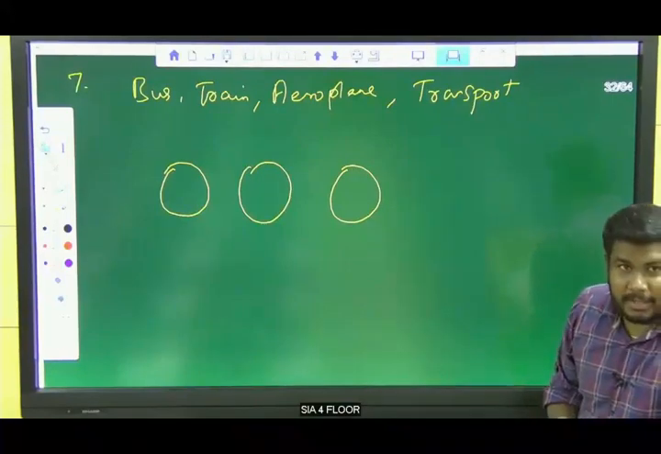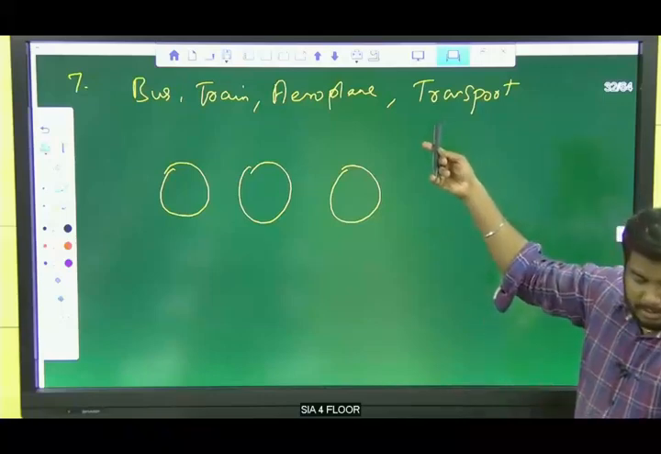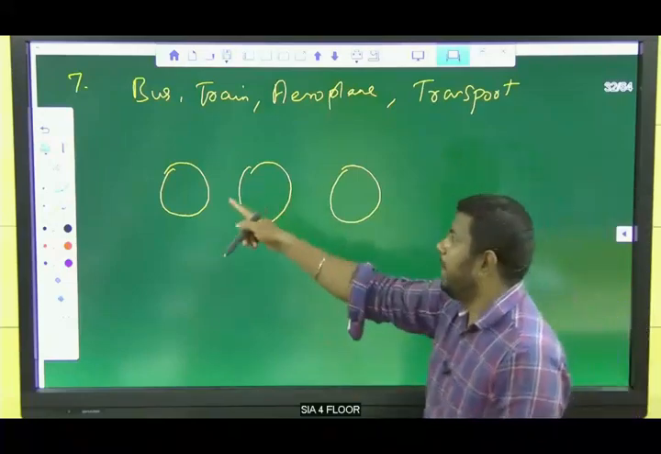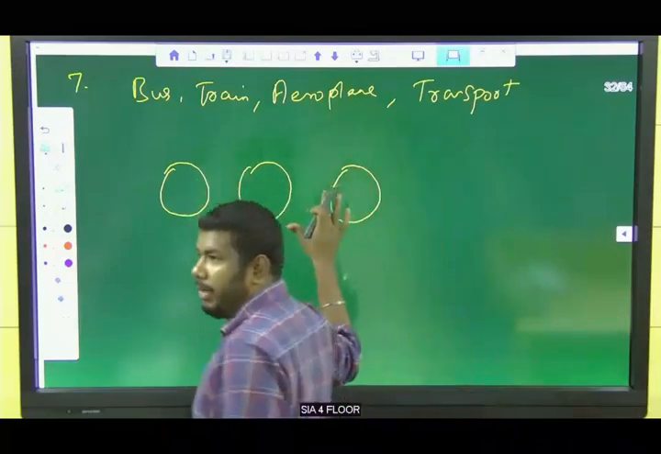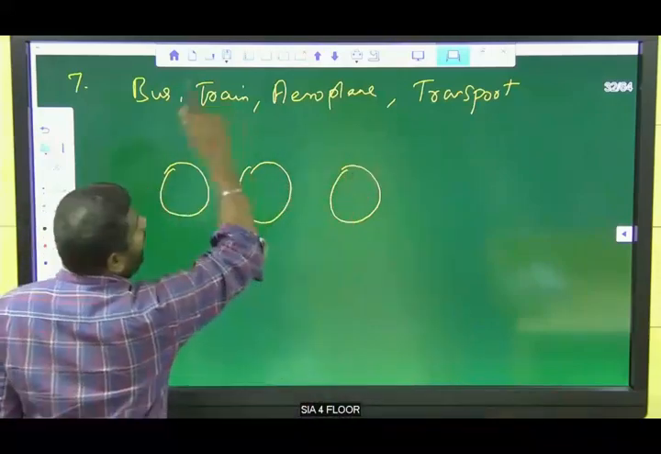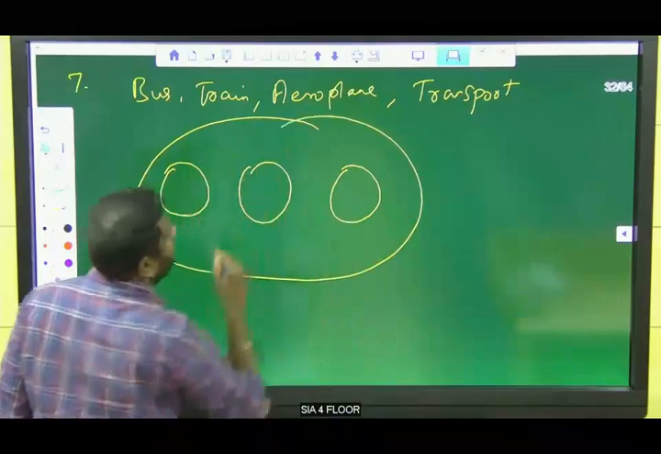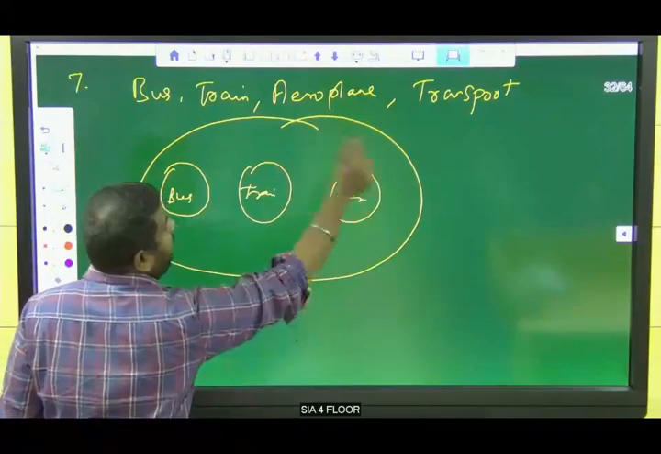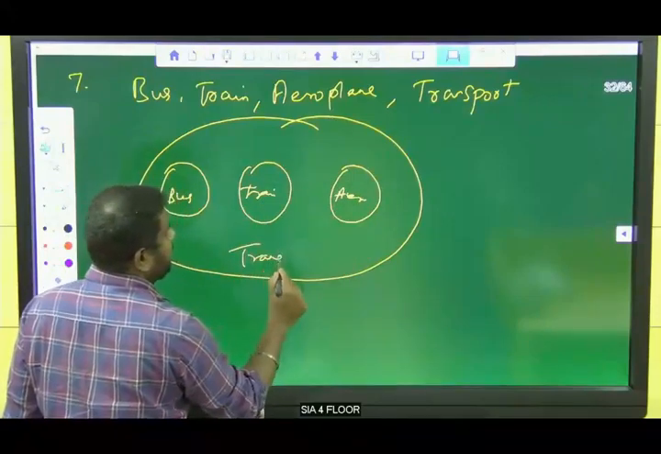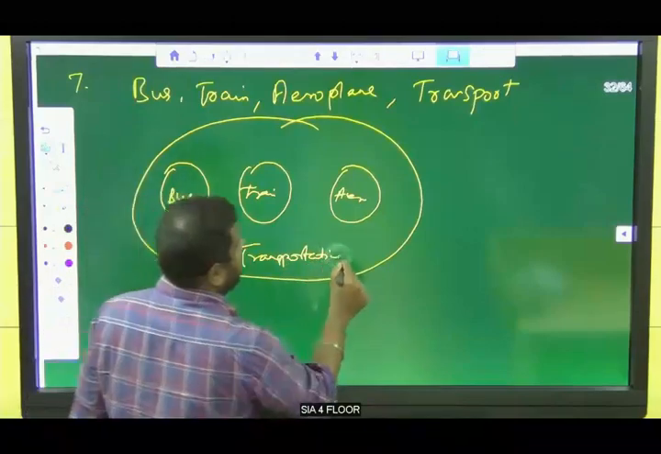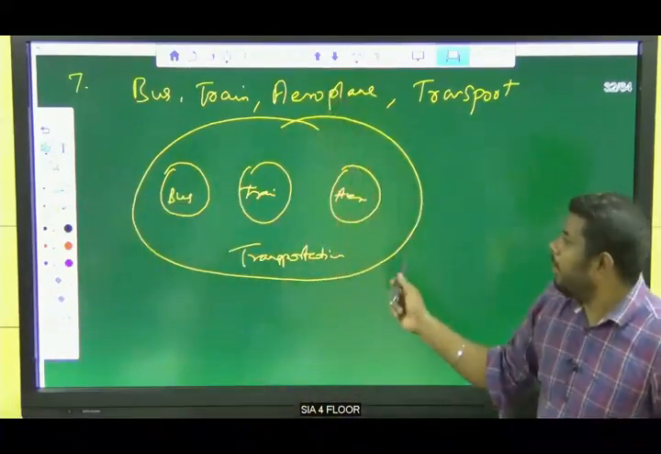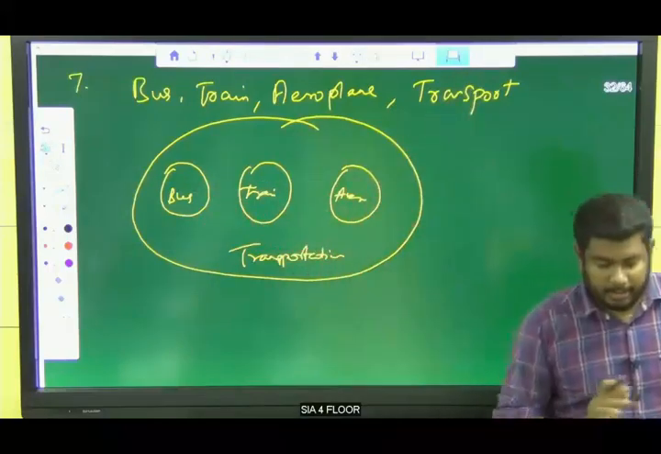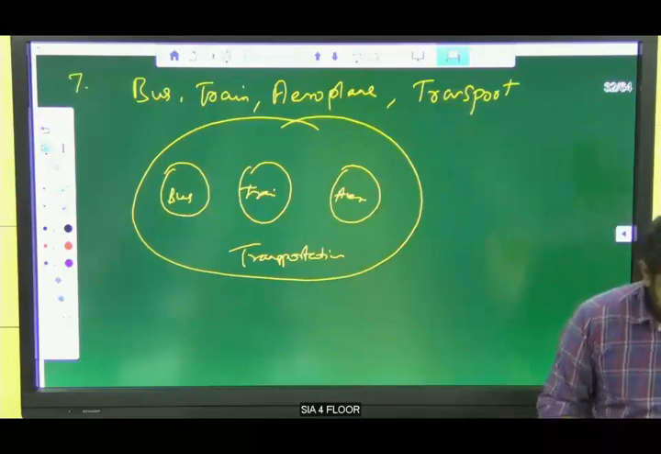Yes, Varshini, I'm telling you for your doubt right now. Option C, very good guys. Bus, train, aeroplane, they are all different, but all three are used for transportation, right? This is bus, this is train, and this is aeroplane. If transport comes, our option will be like this. If transport is not there, bus, train, aeroplane, there is no connection between them. Very good guys.